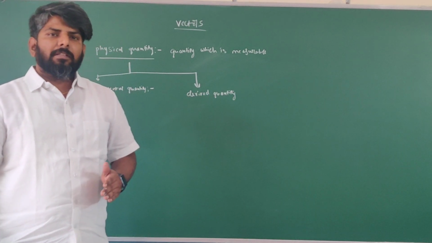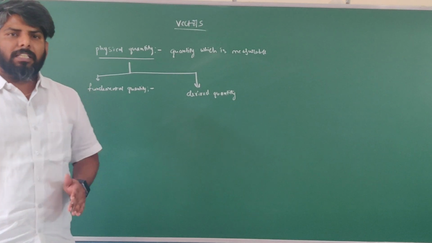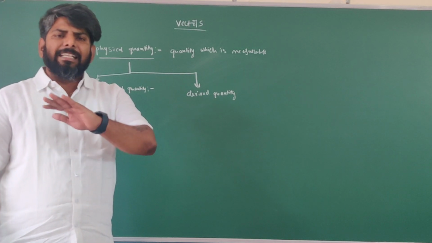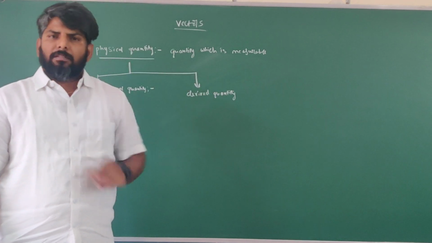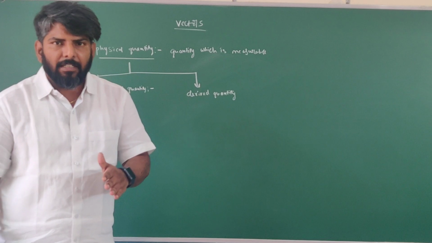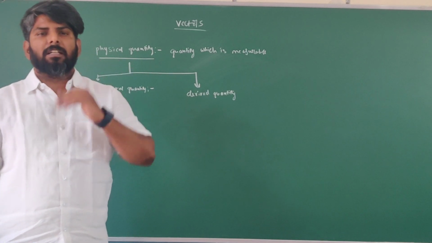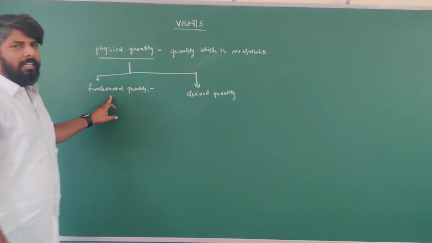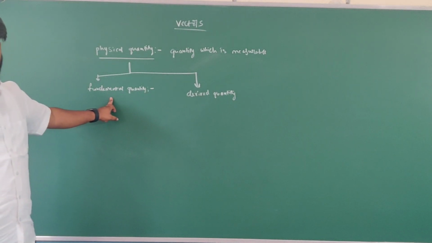Fundamental quantity means the physical quantity which is not dependent on any other. Such quantities are called fundamental quantities.